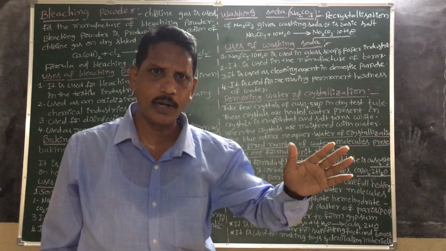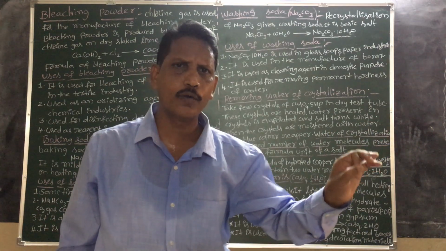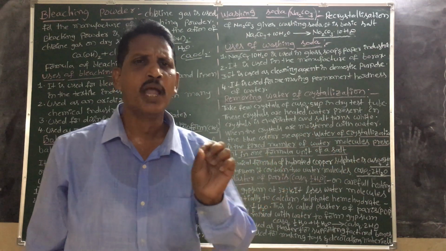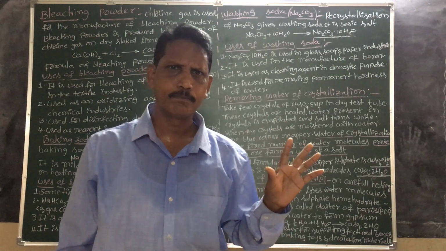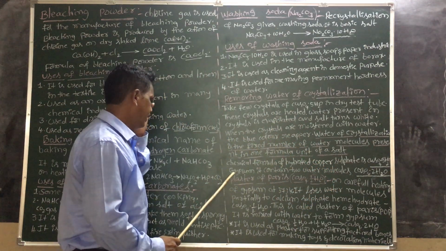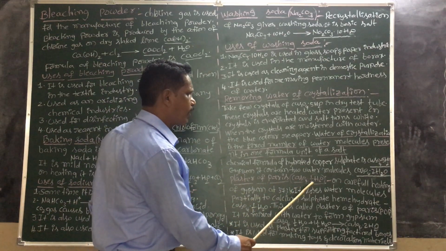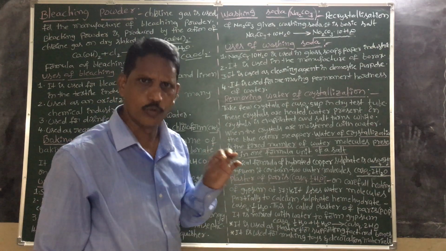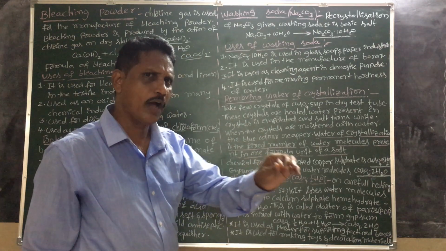The remaining formula is CaSO4·1/2 H2O. This CaSO4·1/2 H2O is called plaster of Paris. Okay, students, the formula of plaster of Paris is CaSO4·1/2 H2O.